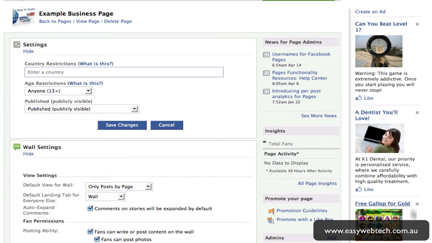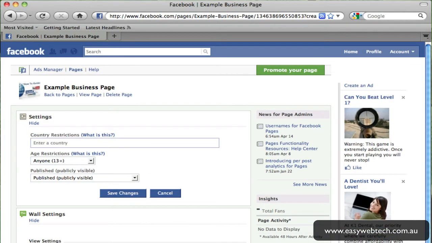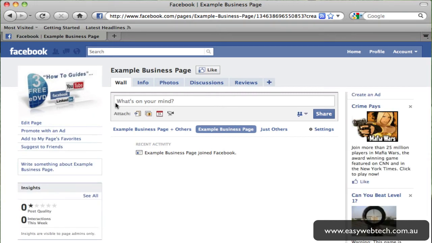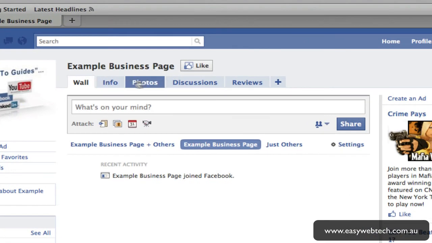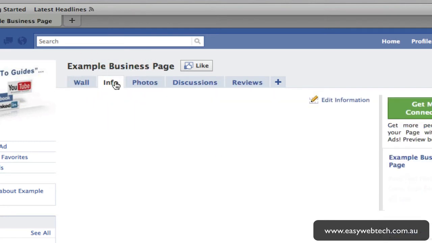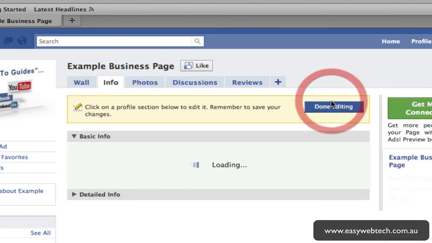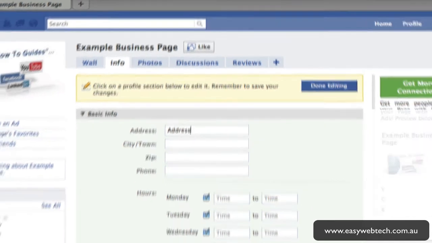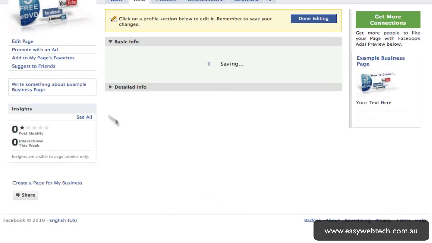Okay, so when you've made all the changes and settings to your page that you're happy with, you can come back here and view page. And so you can see now, because we've checked on the edit, you've got info, photos, discussions, and reviews. So let's check in here to the info. If you wanted to edit your information here, we can put address information in here, etc., when you're open, all those kind of things. So we're just going to save that now, and that'll be your basic information.